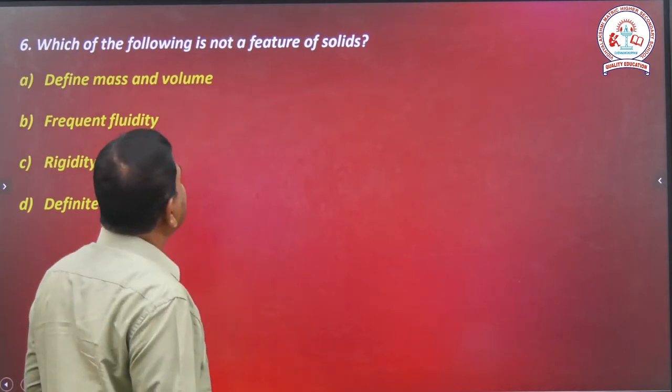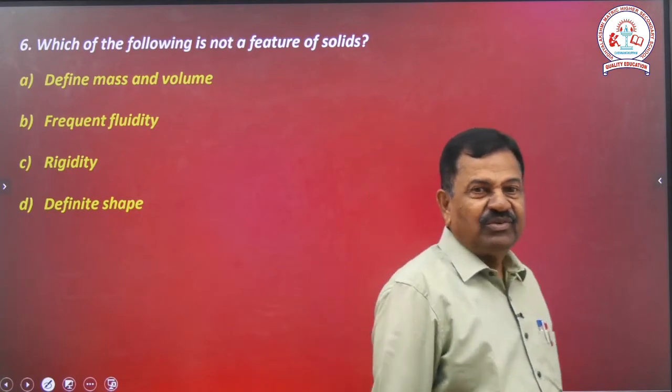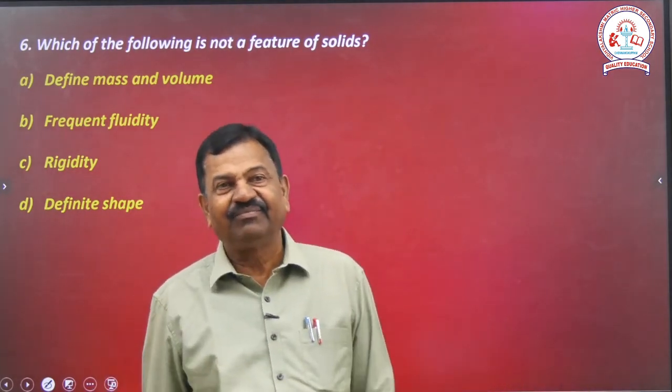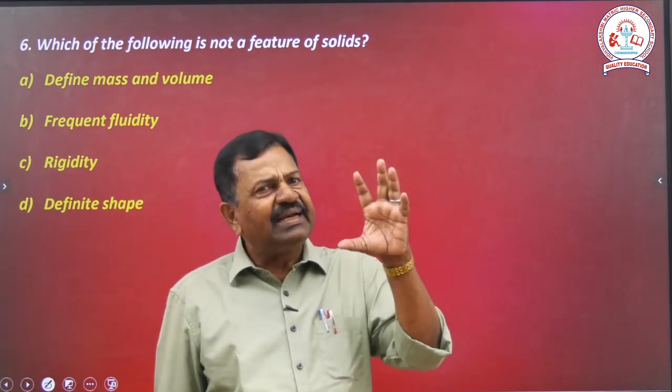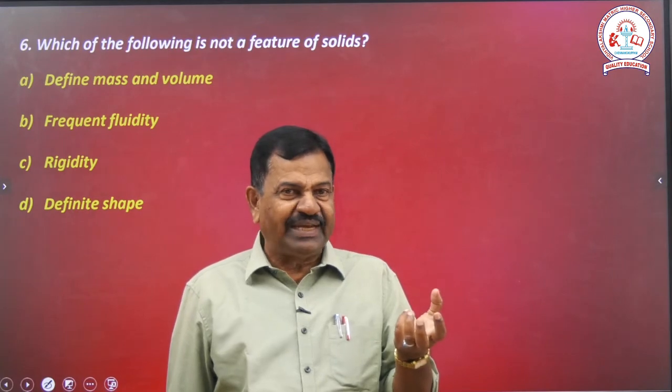Which of the following is not a feature of solids? The solid contains mass and volume. Do you know that? Yes.